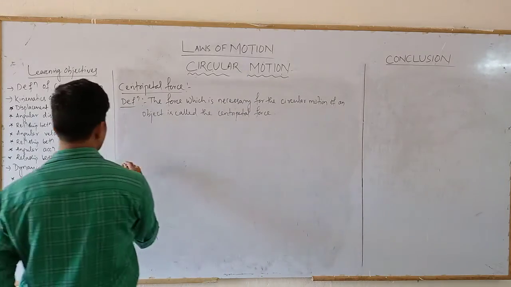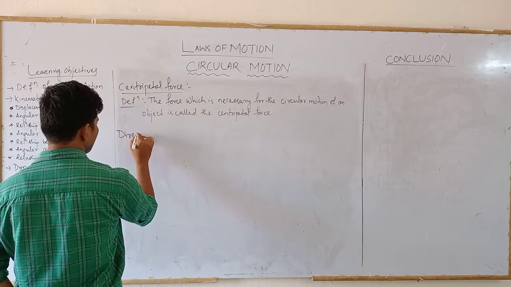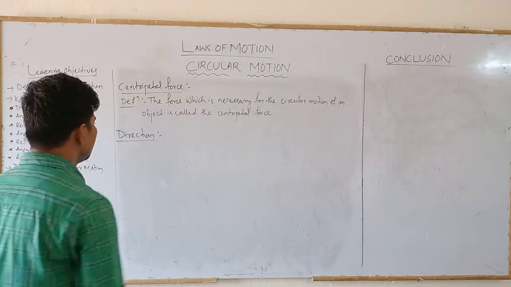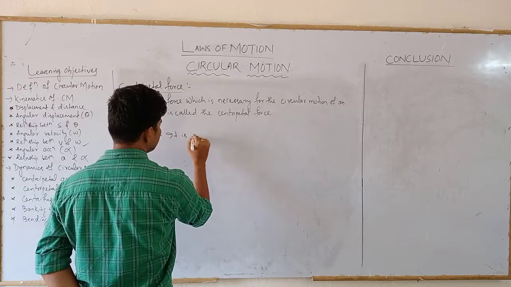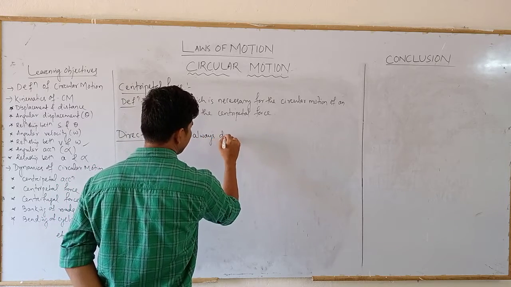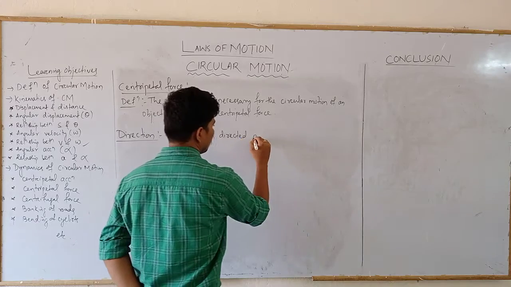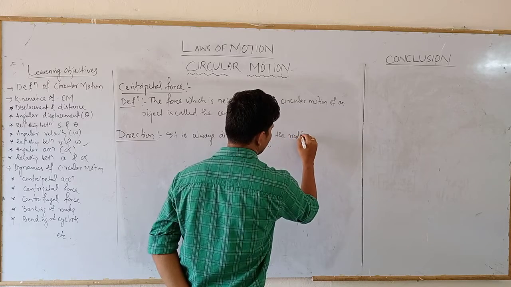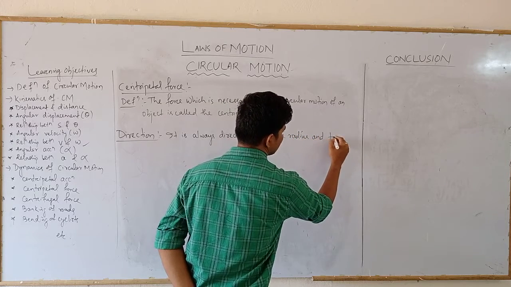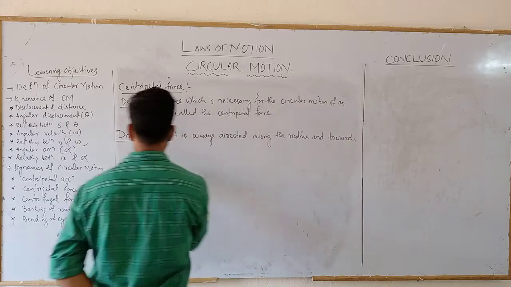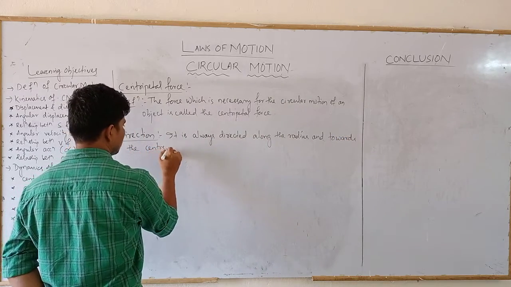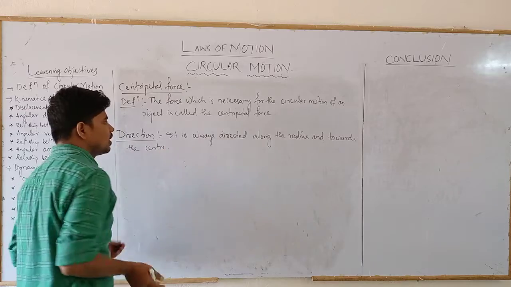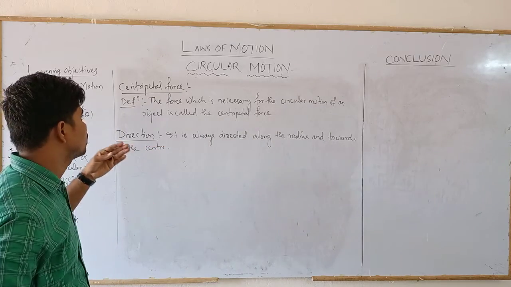Okay, so the direction of the centripetal force. In which direction will it be directed? It is always directed along the radius and towards the center. Towards the center. Okay. This is the direction of centripetal force, which is also called the radial force.